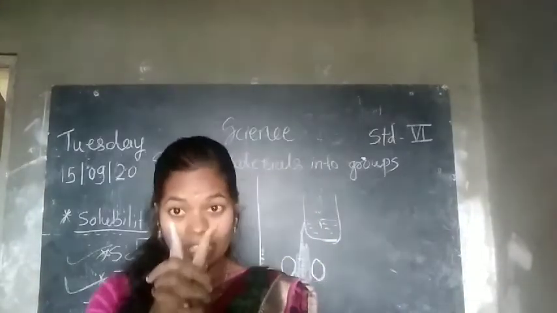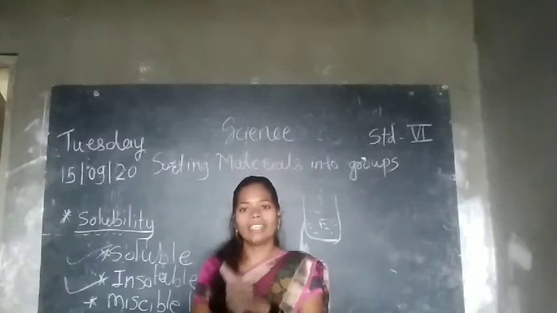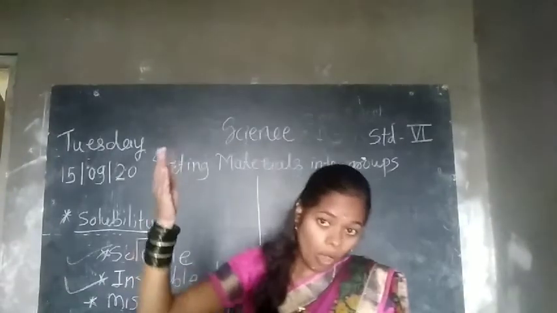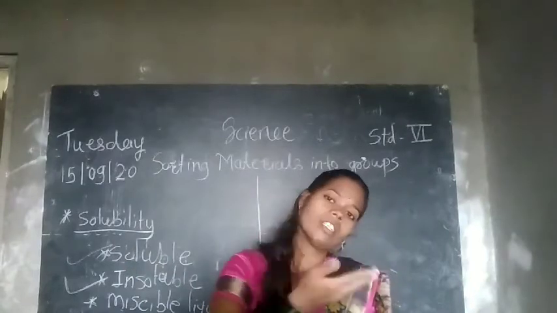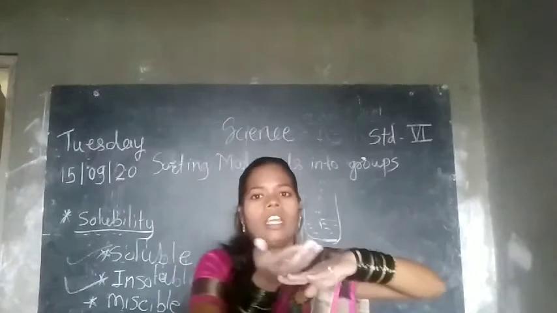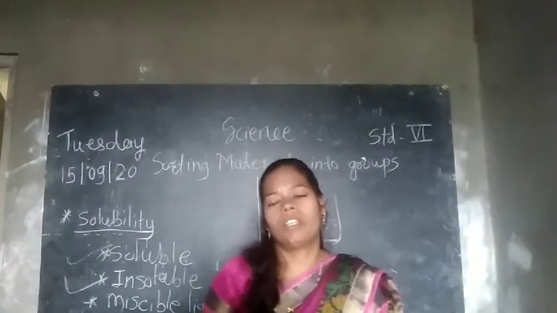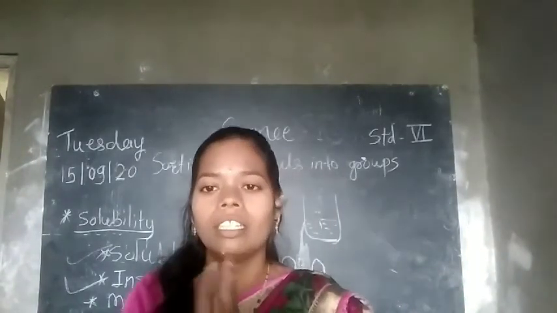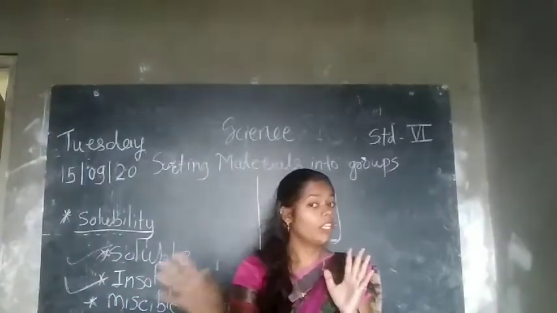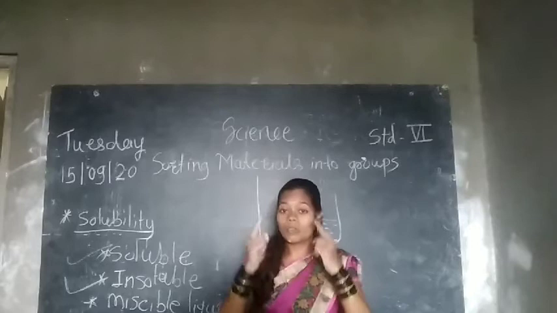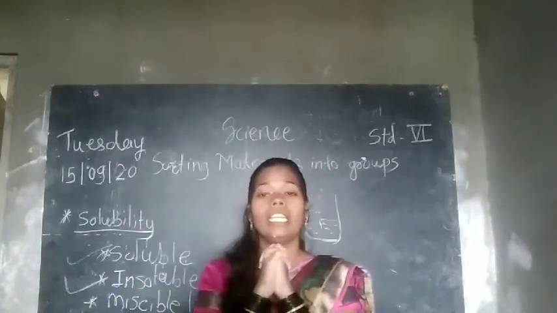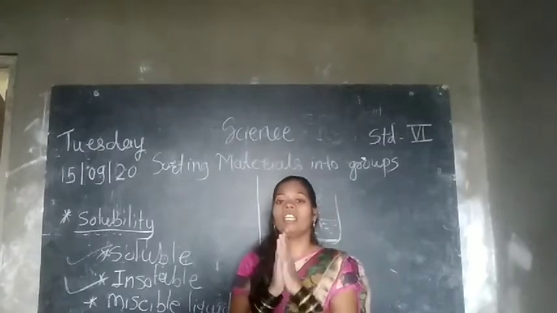We can easily separate the oil and the water with our naked eyes. Oil floats on the water, and the water is present underneath, with the liquid on the upper side. Is that clear? So can I say oil is soluble in water? No, because we can identify them and separate them. They do not mix completely.